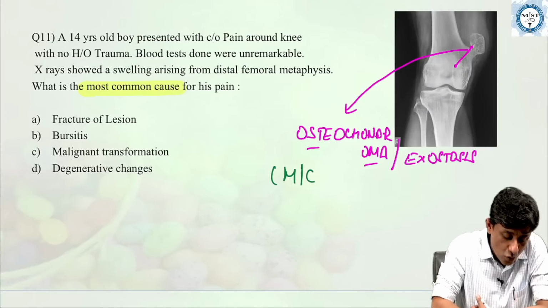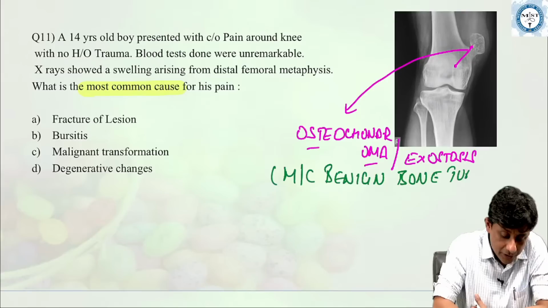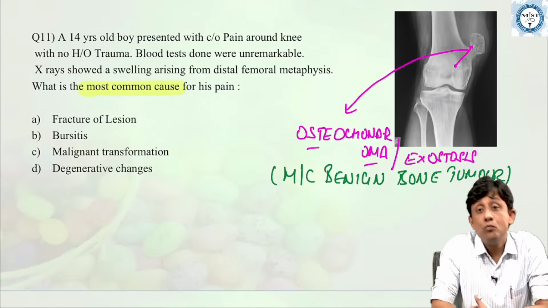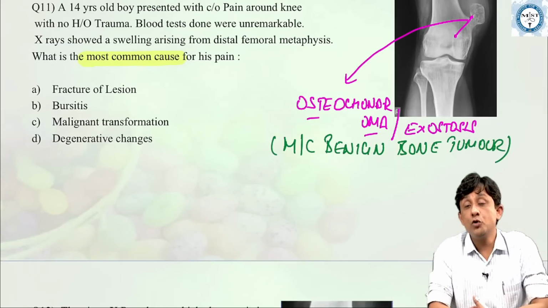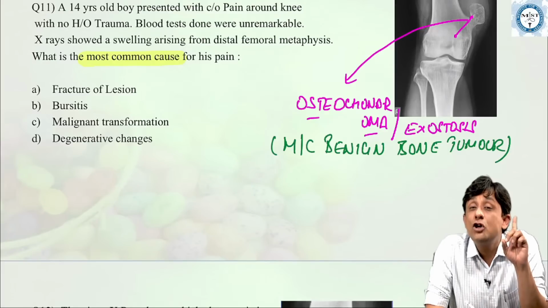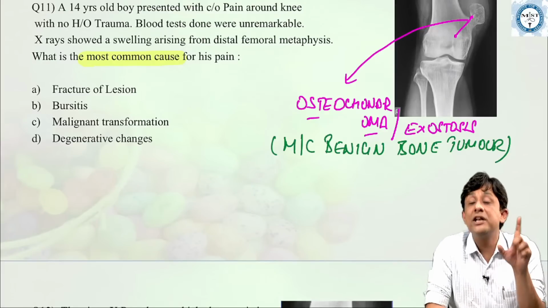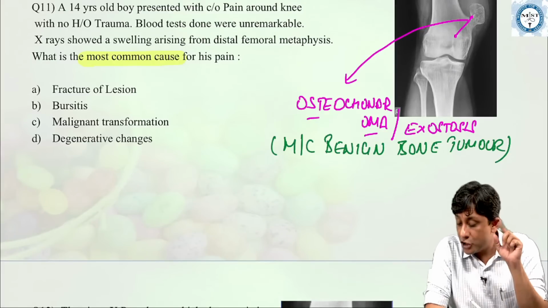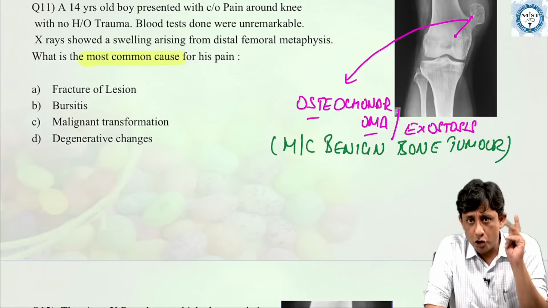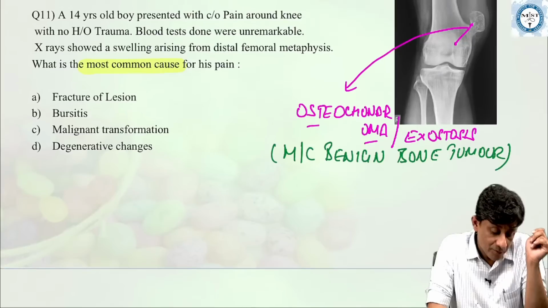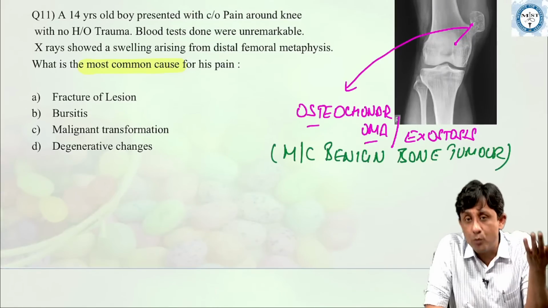And this is the most common benign bone tumor, but not the most common true benign bone tumor. The most common true benign bone tumor is osteoid osteoma.